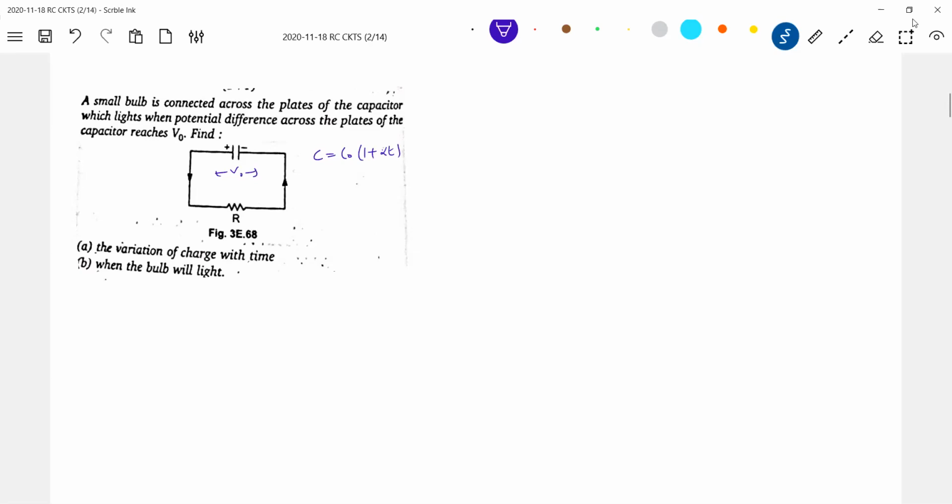Initially, I think some information is there, like a small bulb. So initial charge, let me put Q naught. I think some part of the question is missing. Now initially this will be.